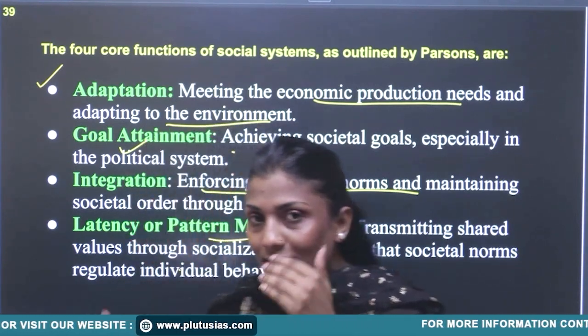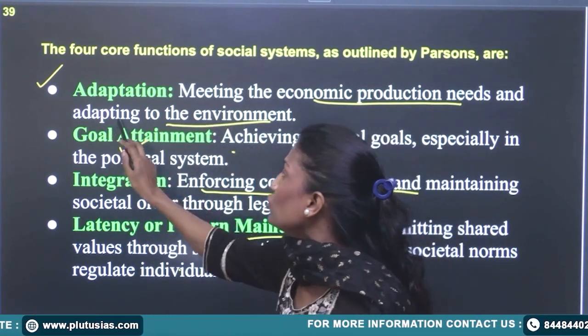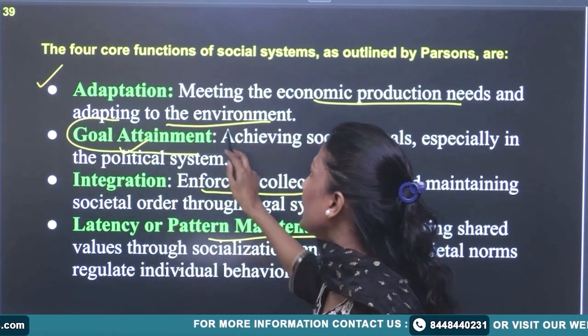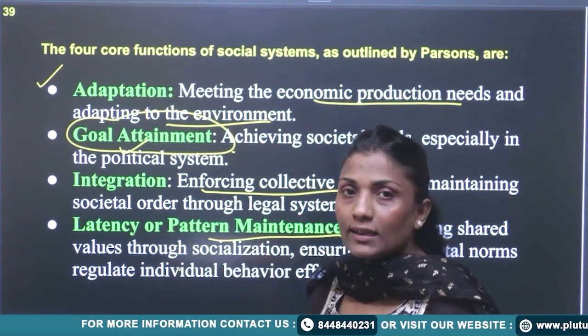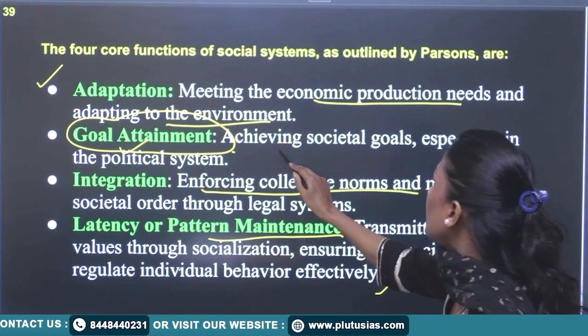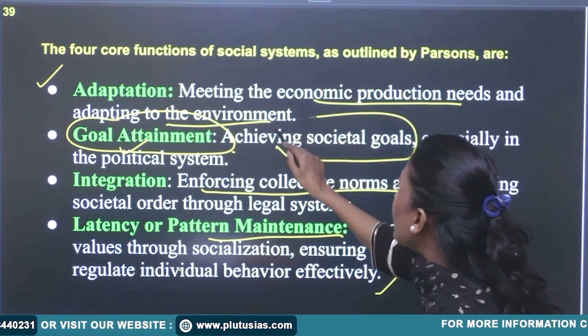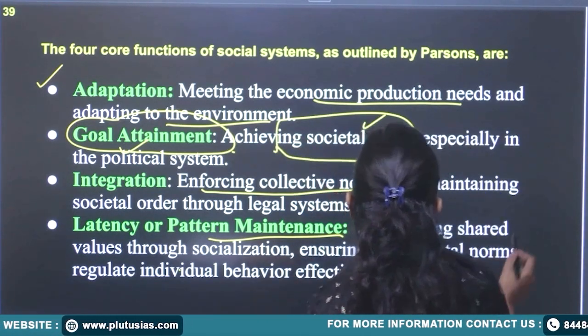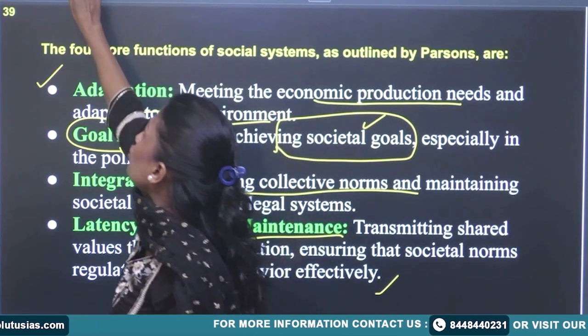Then the second subsystem is goal attainment, right? So what is the goal? It is that the system should survive. For that, we have made certain goals. So this societal goal is what I have just explained to you, right?